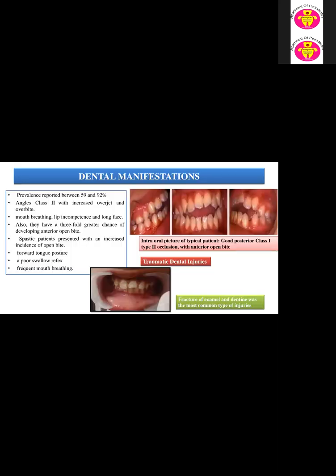Now, as we know, regarding the dental manifestations of cerebral palsy that I have explained before, malocclusion is the most common. This photograph shows the intraoral pictures of typical patients with good posterior class 1 and class 2 malocclusion with anterior open bite. The reported prevalence of malocclusion is 59 to 92%, and Angle's class 2 with increased overjet and overbite.